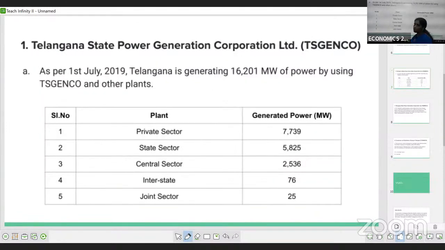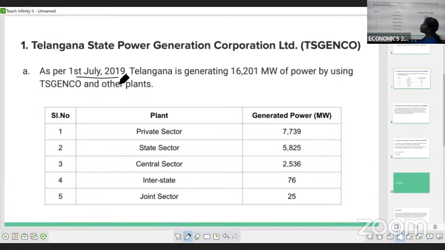First we'll go with the first one, TS Genco, Telangana State Power Generation Corporation Limited. So they have collected the data. We have data information as per the 1st July 2019.